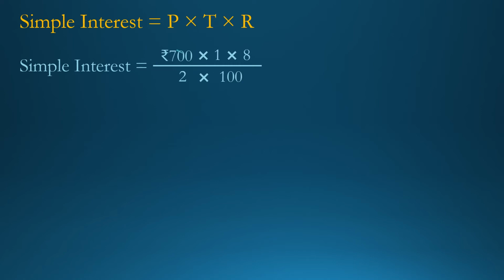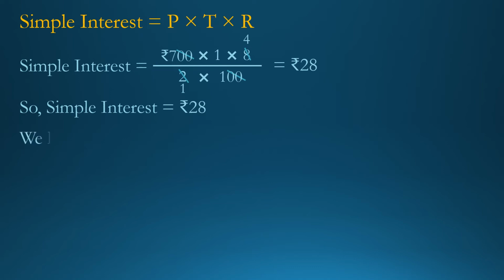Now simplify. Cut 2 0 by 2 0. See, 2 and 8 both are divisible by the same digit 2. So divide. 2 ones are 2 and 2 fours are 8. Now it cannot be further divisible. So do the multiplication. 7 fours are 28. So we get rupees 28. So simple interest is equal to rupees 28.